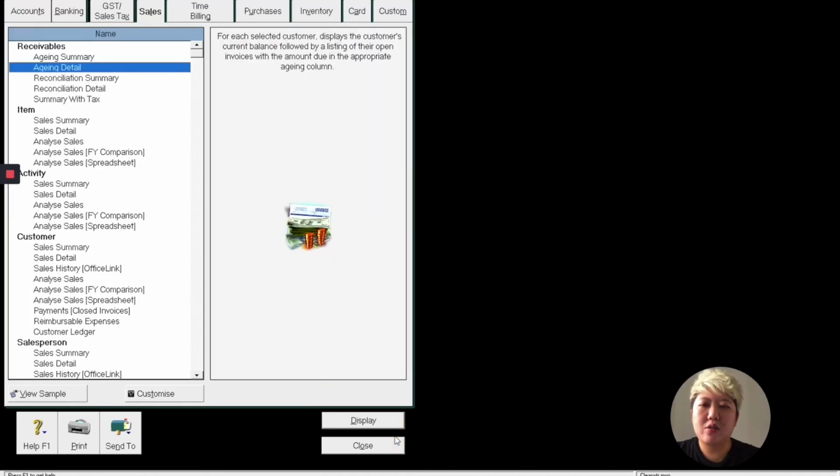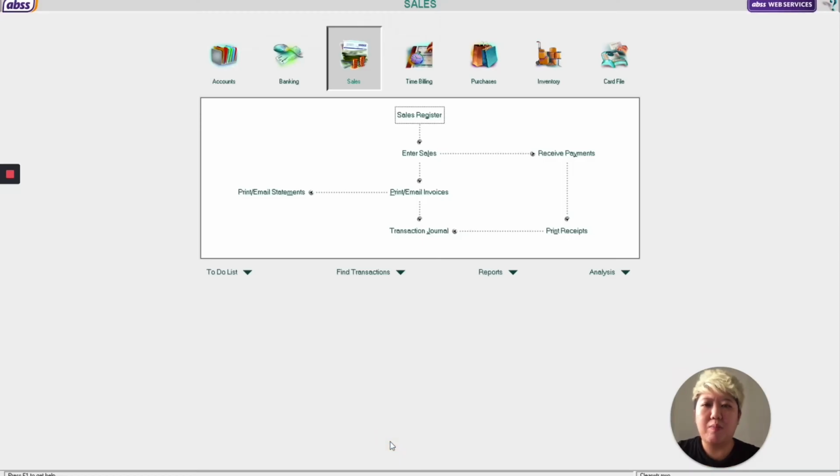Okay, so that's all about the daily transaction, and it's what you need to do. So it's very simple, just a few steps.